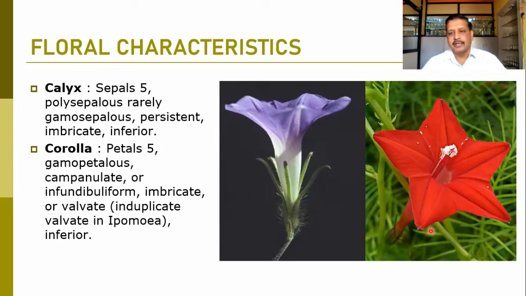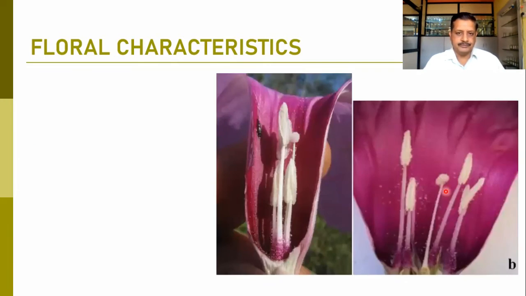You can even count 1 to 5. So petals are 5. They form a tube-like structure. Gamopetalous corolla is there. They are mostly campanulate in shape, or we can find the infundibuliform type of corolla in most of the members. The corolla is in the imbricate type of aestivation, or sometimes valvate type of aestivation is also observed in some of the members of Ipomea, and the corolla is also at the inferior position. So this is about the calyx and corolla in the family Convolvulaceae.